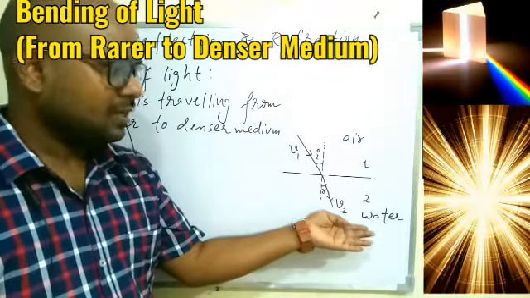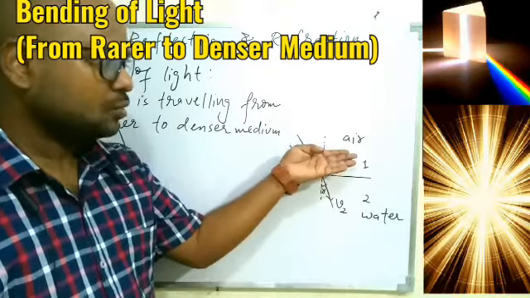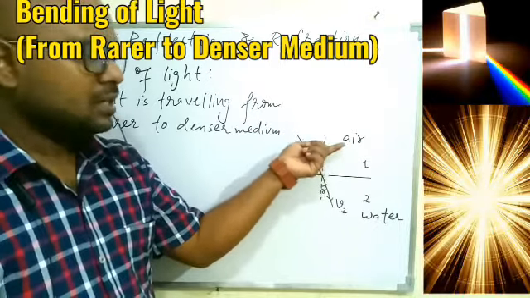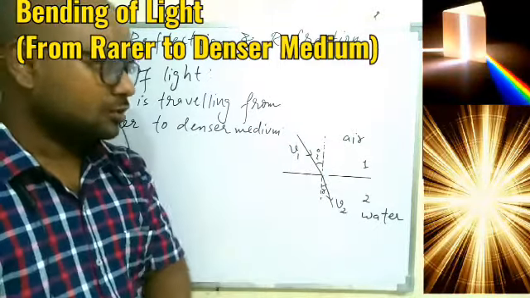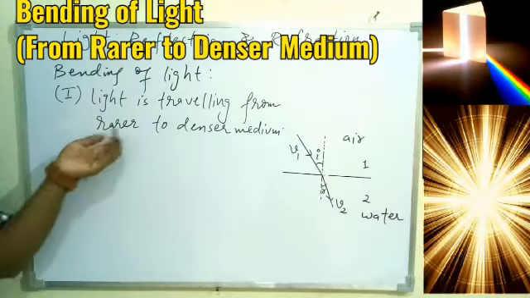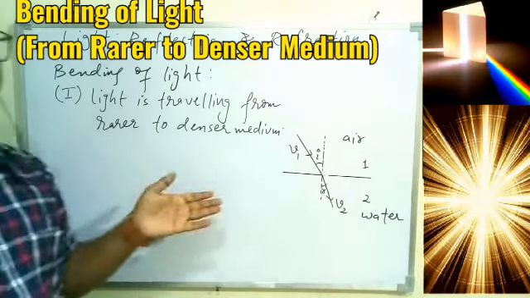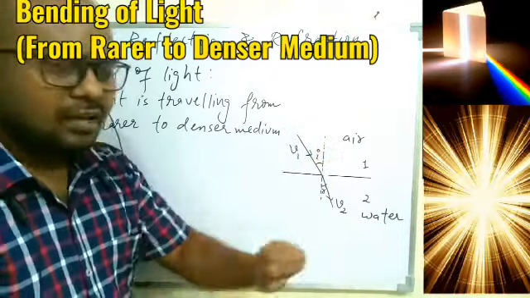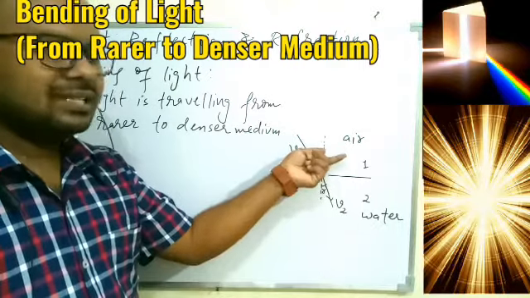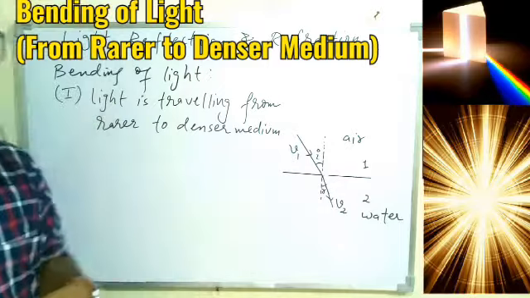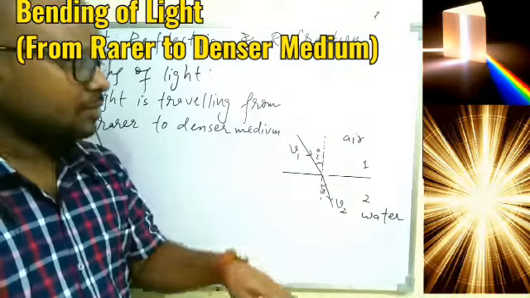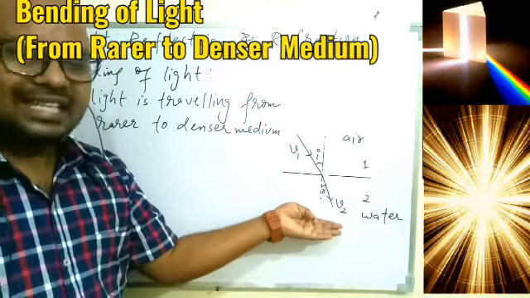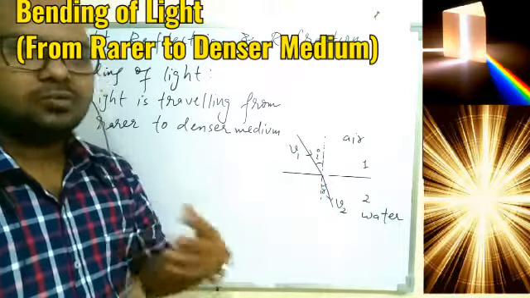You know the optical density of water is more as compared to air, which means the light will have more speed in air as compared to its speed in water. Whenever we talk about rarer to denser medium, we always relate one medium to the other. Here the water is denser than the air, and if the light is traveling from rarer to denser medium, that is from low to high optical density, then what will be the direction of the refracted ray in the second medium, that is the refracting medium? That is what we are going to discuss.